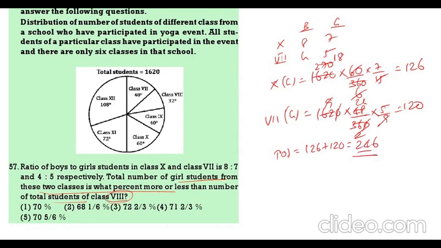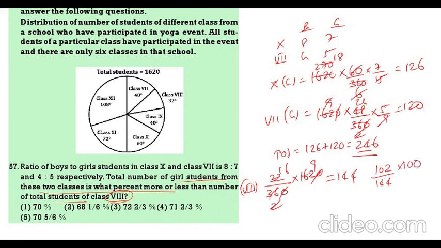It is how much more or less than total students of 8th class. Now 8th class total students, 32 by 360 into 1620. 18 2s, 18 9s, 16. This is 144. Now 246 is how much more than 144? 102. From where it is more? 144 into 100. Do this calculation. 6 1s 6, 6 2s 12, 24.